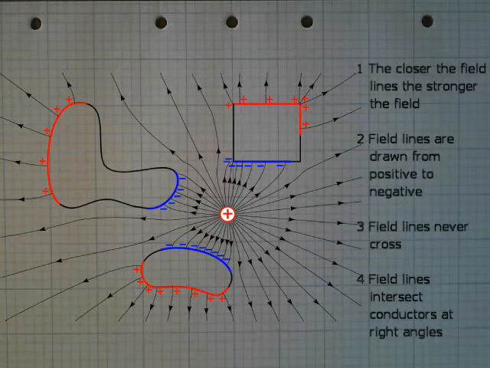Here's some pictures of some field lines around different charged objects. Look out for the 4 rules. The closer together the field lines are, the stronger the electric field is. Field lines are always marked with a direction. That direction is the direction that a positive charge would move in the field, so away from positive objects towards negative objects. The field lines never cross. And finally, the 4th rule: field lines always intersect conducting surfaces at right angles.